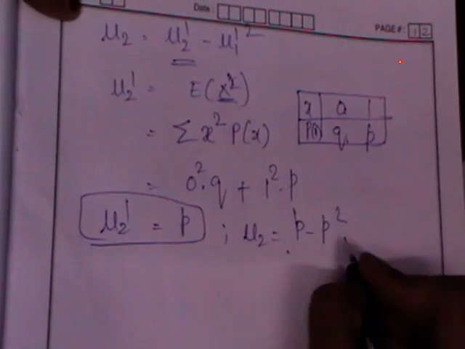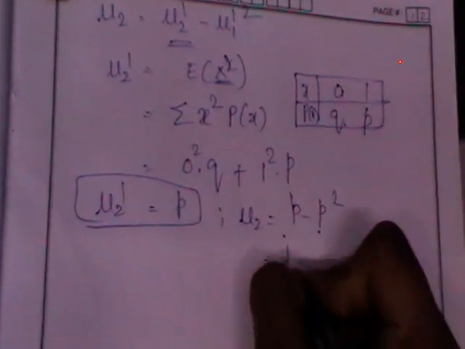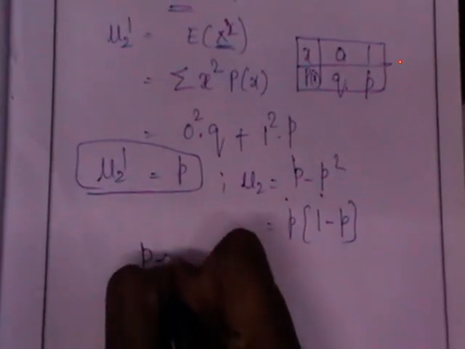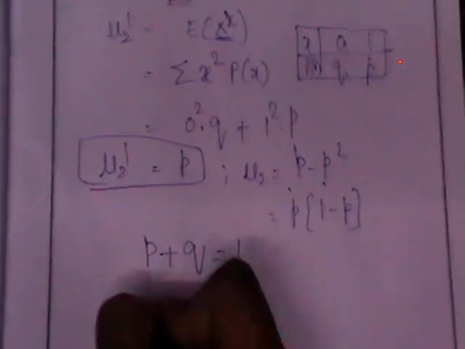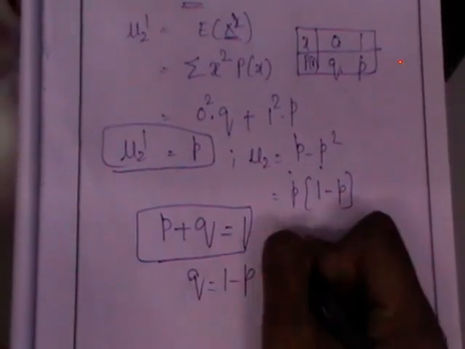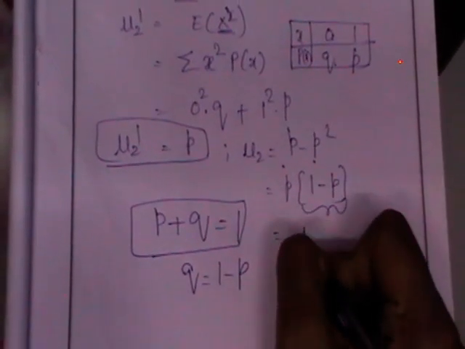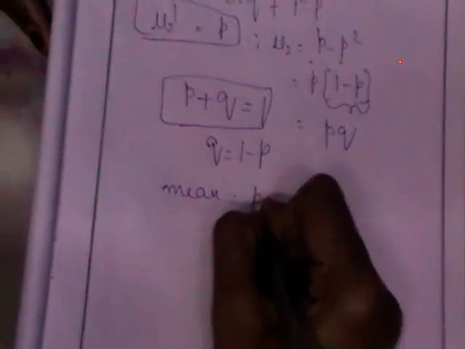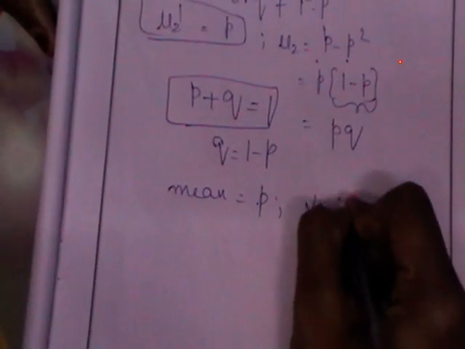Still you need to find out mu2, which is nothing but p minus p square. Mu2 dash is p, minus mu1 dash squared, which is p square. So if you take out common p, we get p times 1 minus p. We know that p plus q is 1. You should remember this, always p plus q is 1. So q will be 1 minus p. So we can write this 1 minus p as q. So we got the mean of the Bernoulli distribution as p and variance as pq.